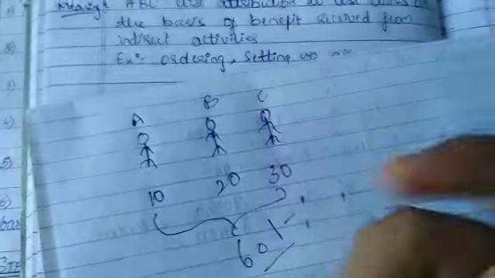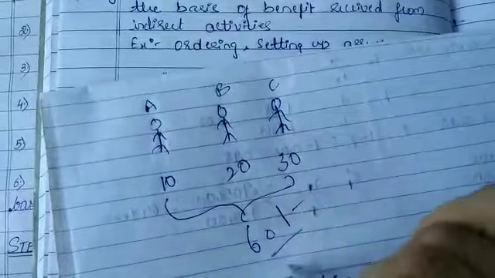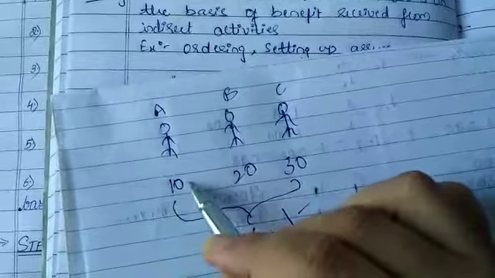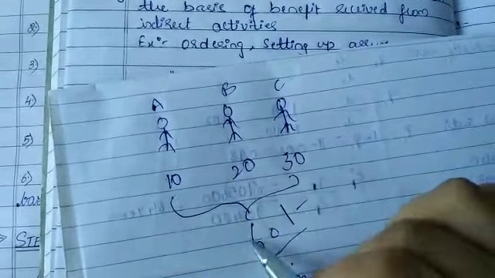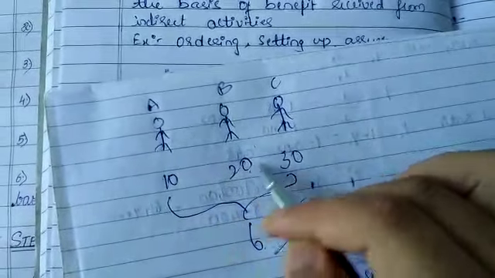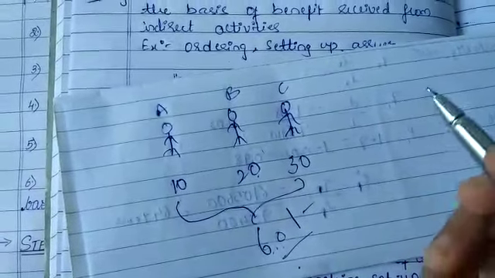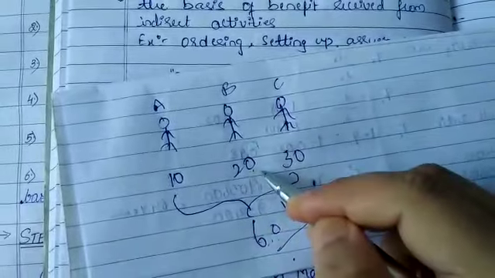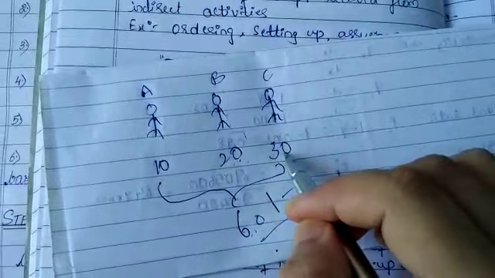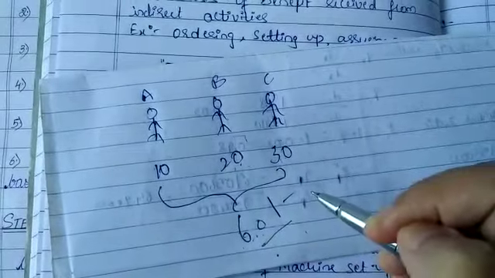This amount will be paid by only one person, whether it is A, B or C. If A pays ₹60, what is the additional cost he is going to give? He has consumed only a tea worth ₹10. So the remaining ₹50 is a higher amount which he has not consumed. And B, who has taken ₹20, is going to pay an additional ₹40. Here he has drunk only ₹30 worth, and the remaining ₹30 is an additional payment.